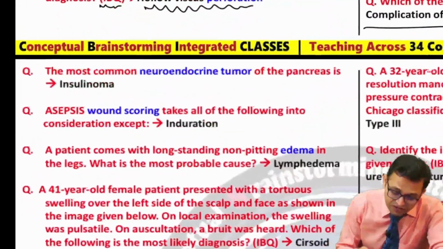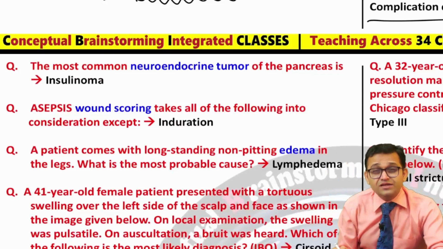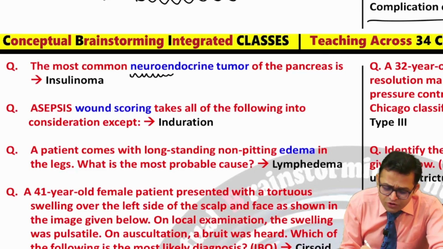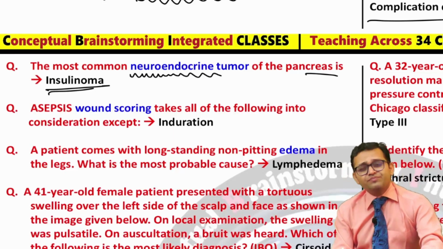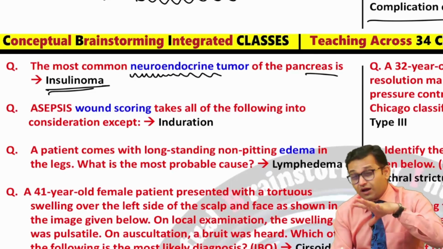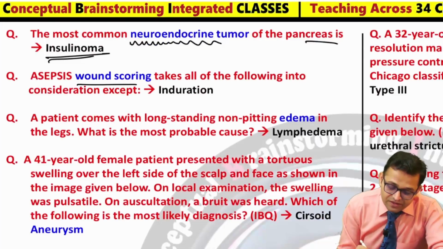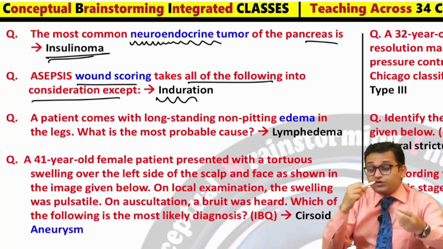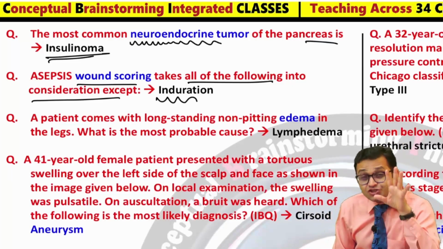So look for the next simple one-liner questions, more near 2019 and 2020. The most common neuroendocrine tumor of the pancreas: answer was insulinoma. So you cannot miss insulinoma, VIPoma, glucagonoma, and you cannot leave the gastrinoma topic. Asepsis wound scoring takes all of the following into consideration except: answer was induration. So wound, healing, burn, scar, keloid, you cannot leave this general surgery topic.